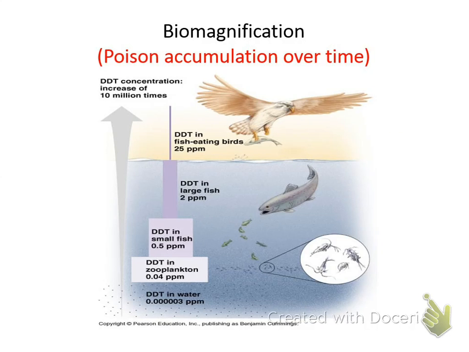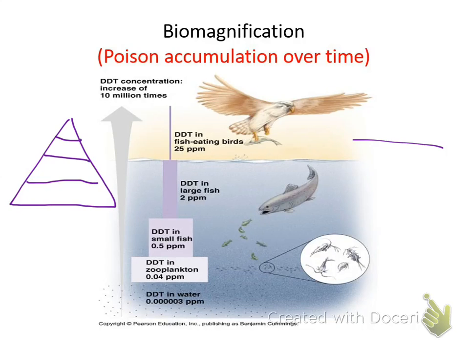Okay, biological magnification. Basically, as you go up the trophic levels, let me draw. Ooh, that was bad. As you go up the trophic levels, primary producer, primary consumer, secondary consumer, tertiary consumer, the amount of toxins increases. So it wouldn't be a triangle, it would be upside down, right?